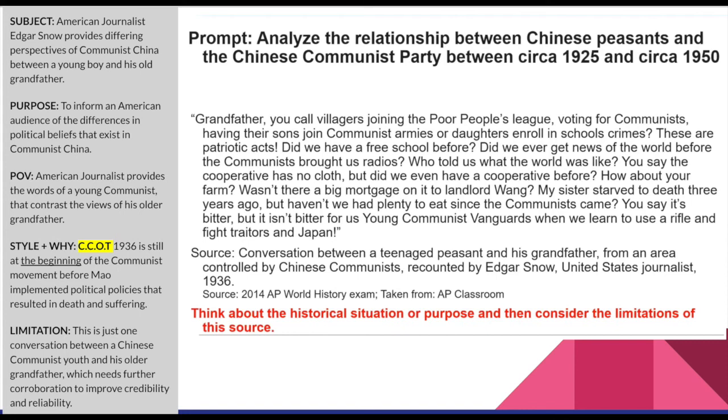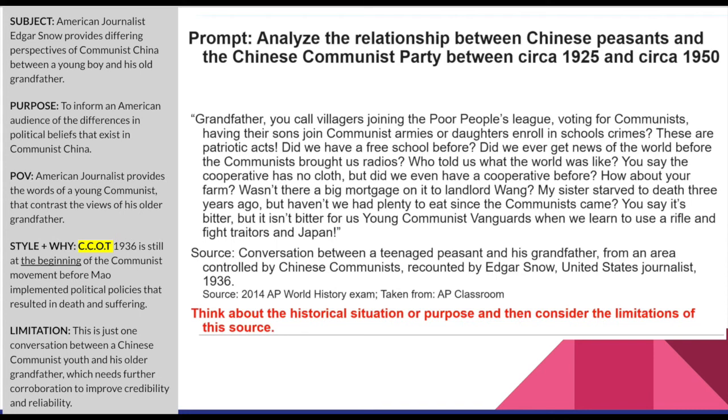Did we have a free school before? Did we ever get news of the world before the communists brought us radios? Who told us what the world would be like? You say the cooperative has no cloth, but did we even have a cooperative before? Like the communes. How about your farm? Wasn't there a big mortgage on it to the landlord Wang?